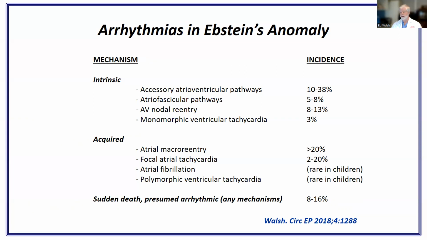There are also acquired arrhythmias such as IART, focal atrial tachycardia in older patients, atrial fibrillation, and if ventricular function ever becomes too bad, or if there's left ventricular non-compaction, which is seen in a small subset of Ebstein's patients, there can also be polymorphic ventricular tachycardia. Incidence of sudden death, which is presumed arrhythmic from any of the above mechanisms, is variably calculated at somewhere between 8 and 16%.